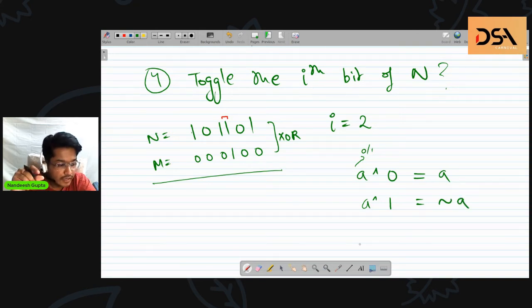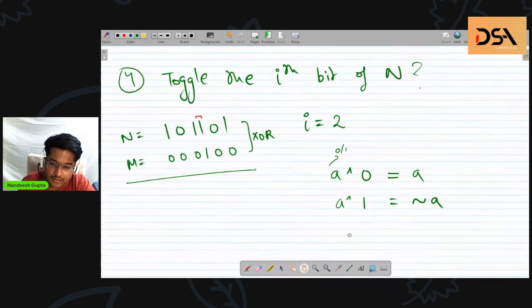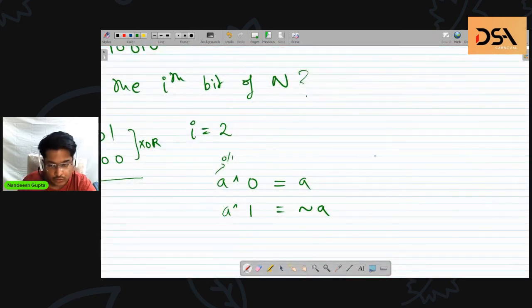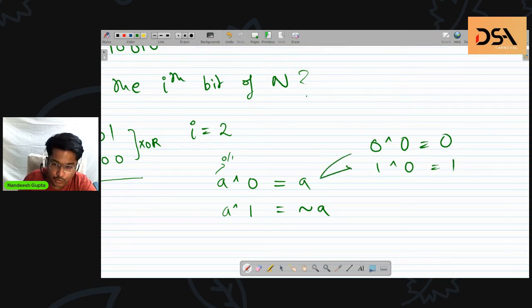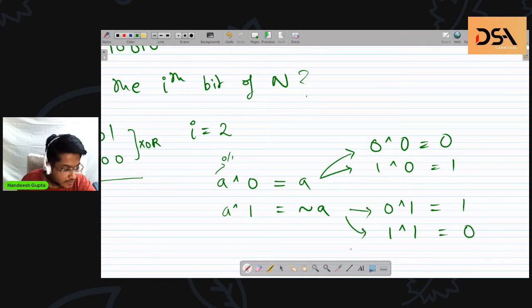Let me expand this and move out of variables into actual values. So 0 XOR 0 is 0 itself. 1 XOR 0 is 1 itself. These are the two cases of the first equation that I wrote. The two cases of the second equation are 0 XOR 1, which is the negation of the first operand, which is 1, and 1 XOR 1, which is the negation of the first operand, which is 0. These are the two cases for the next equation.